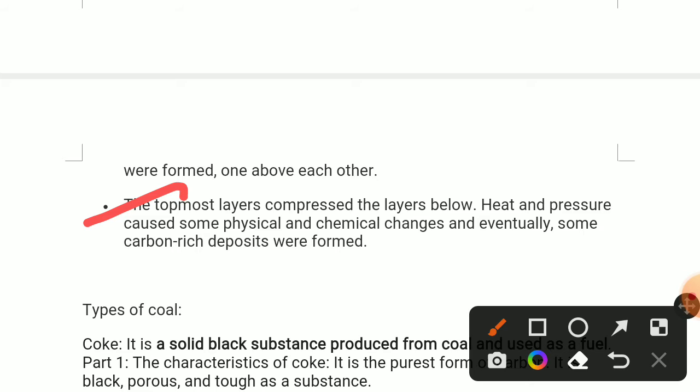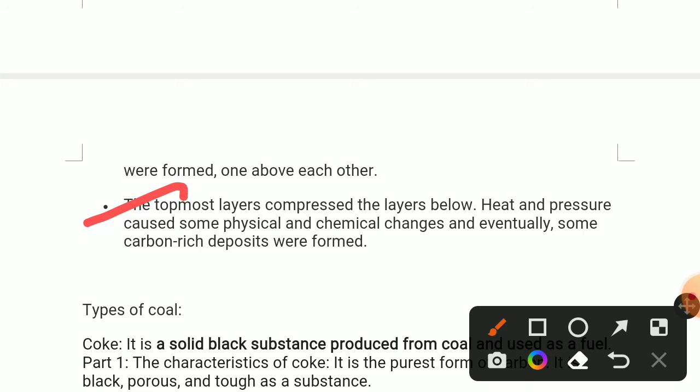After forming a thin layer of dead vegetation, they were compressed by the top layer of land. They will be compressed, and there will be no air, which means a slow process of conversion into coal in the absence of air. Under high pressure and temperature, the dead vegetation slowly converted into coal.